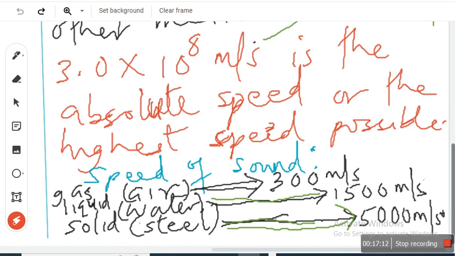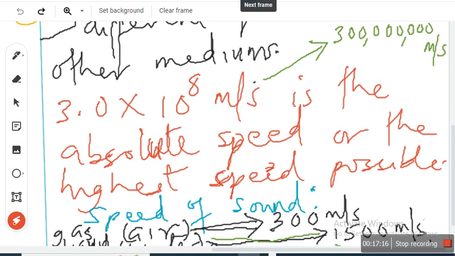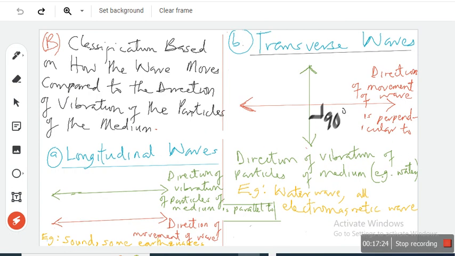Remember we've talked about the classification of waves based on whether they need a medium or not. Let's go to another way of classifying them. I'm going to give you this note so that we don't waste time. Classification based on how the wave moves compared to the direction of the vibration. That's another way you can classify it. Are you listening to me?